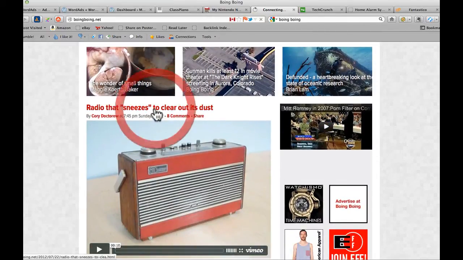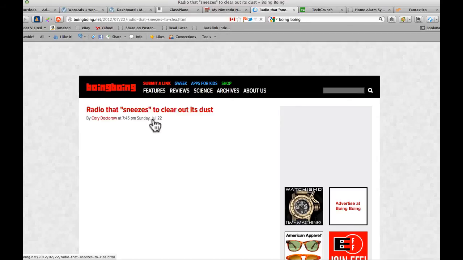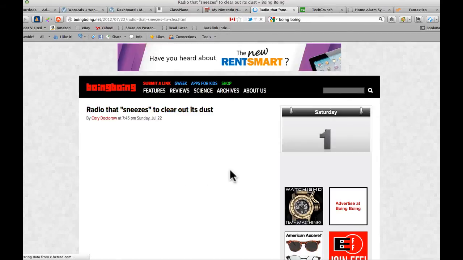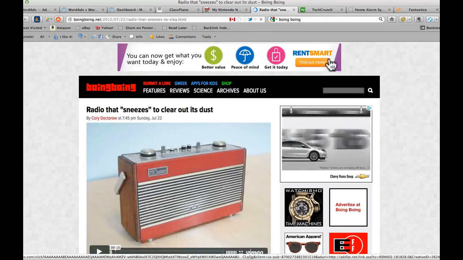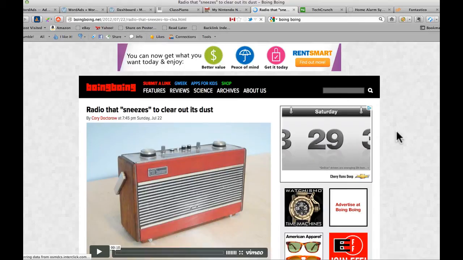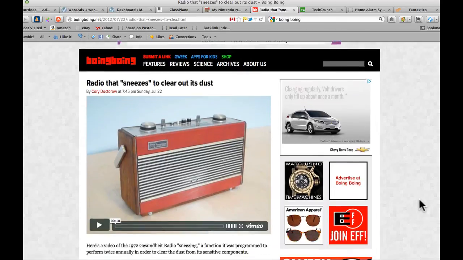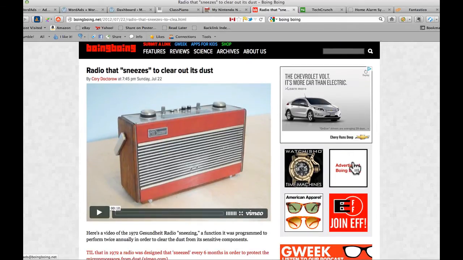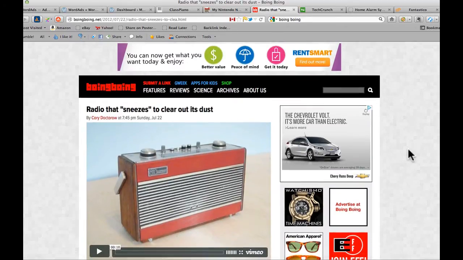And if I go to this particular post, you'll see this ad up the top here, advertising RentSmart, is a WordAds display ad, but just down below here they've still opted to display a Google AdSense ad. So there is a mixture of that, but this again is completely controlled by WordAds.